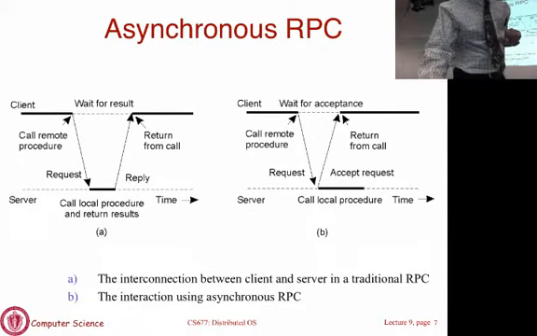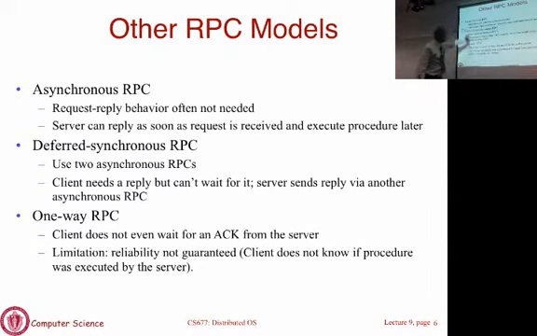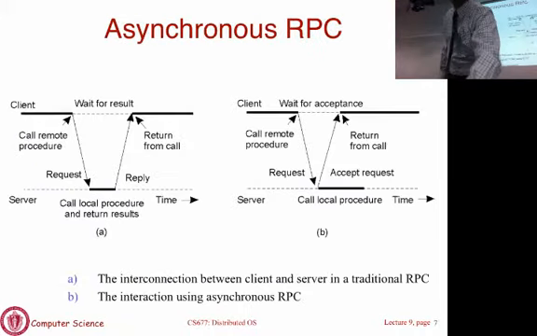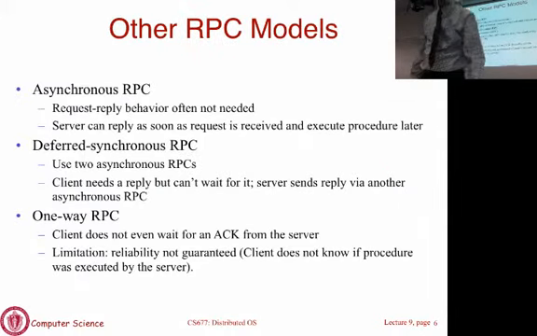There are many different versions of asynchronous RPCs, and those are actually what are mentioned on this previous slide. The standard asynchronous RPC is where the server sends back an acknowledgement as soon as a request is received, and executes the procedure later. That's the picture we just saw here, where you just send an acknowledgement saying the call was received. It's not yet processed. Default synchronous RPCs essentially use two asynchronous RPC calls.